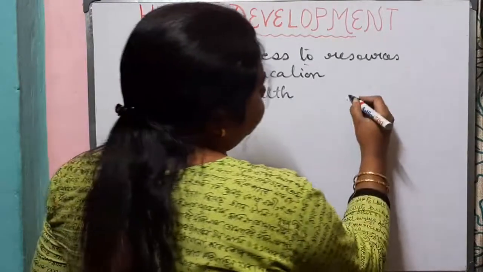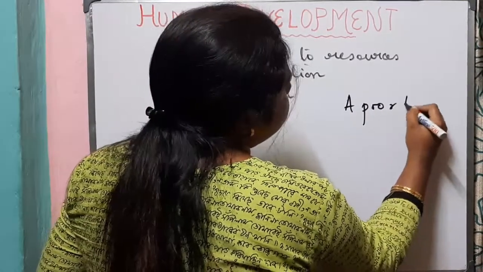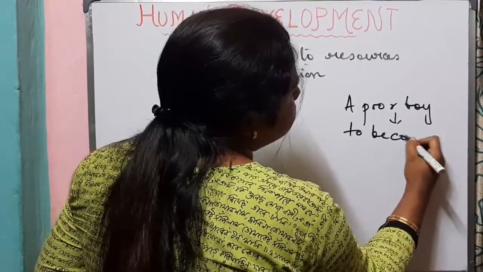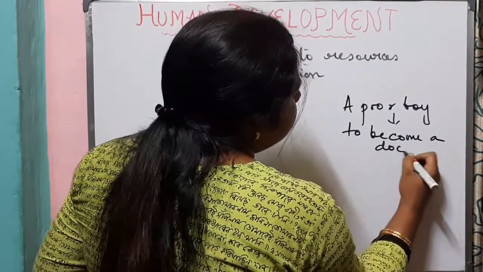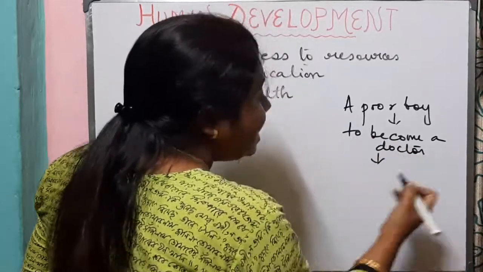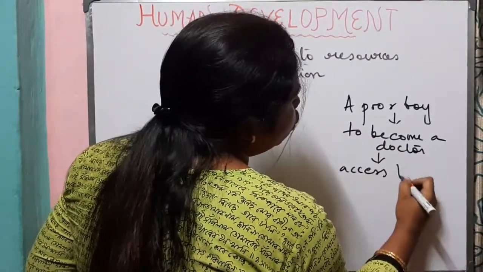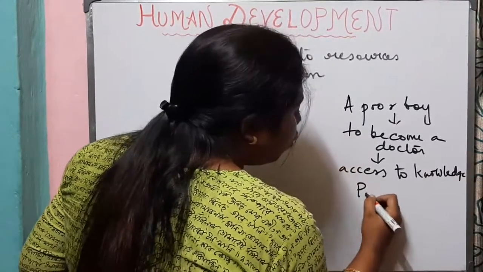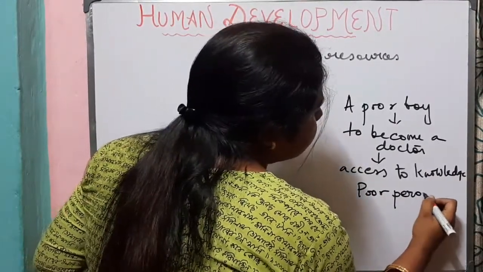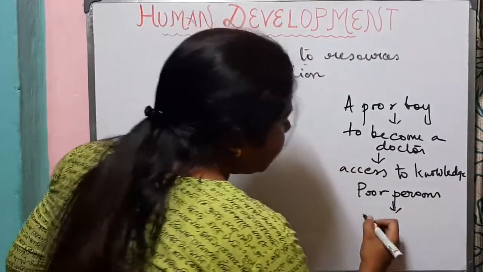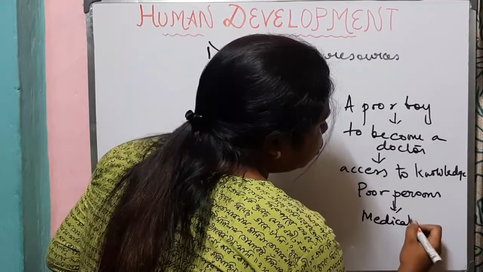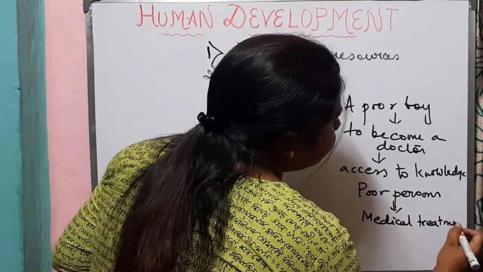So the best area are to work on health, education, and access to resources by which we can enlarge people's choices. For example, a poor boy cannot make the choice to become a doctor. Why? Because of his limited access to knowledge. Poor persons, they cannot decide that where they are supposed to go for medical treatment of diseases.